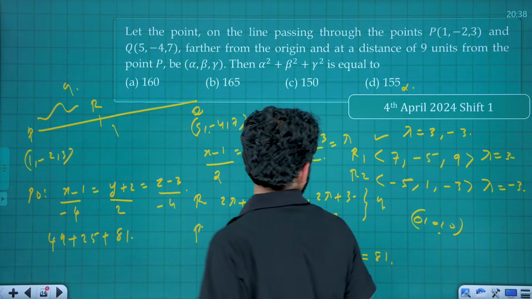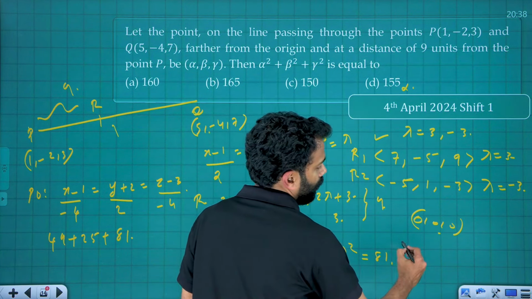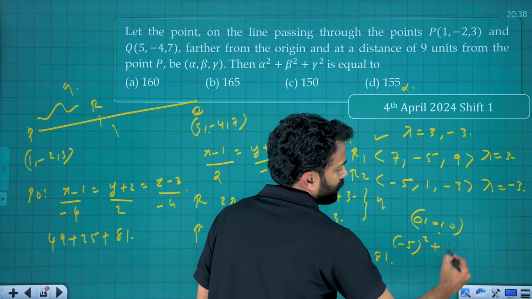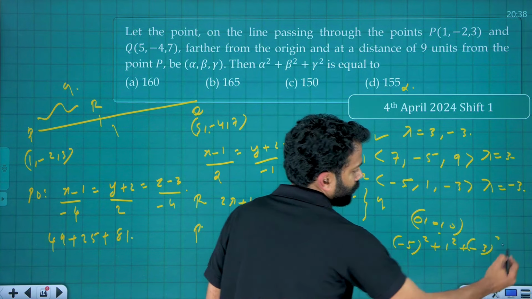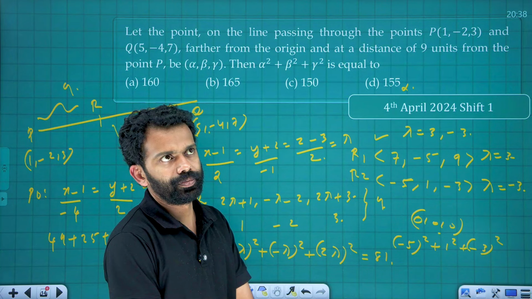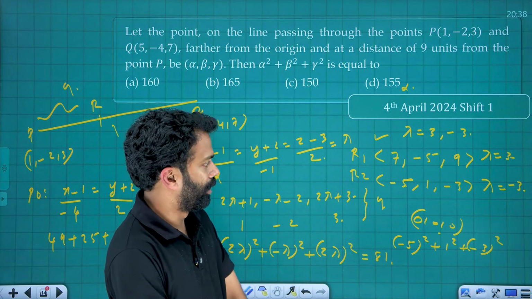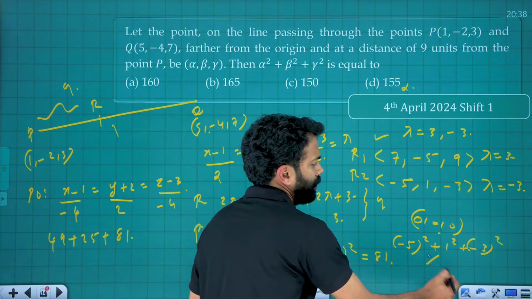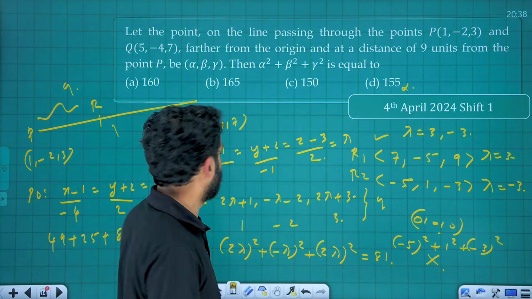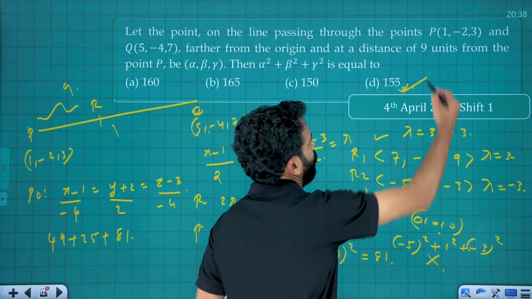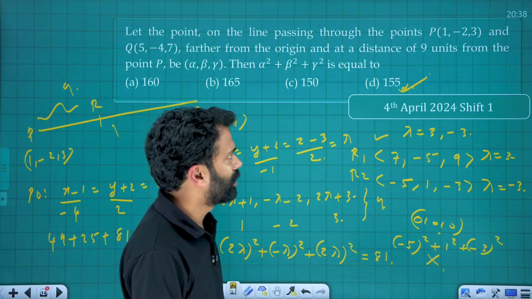And if you consider this one, it will be 25 plus minus 5 square plus 1 square plus minus 3 square. That is 25 plus 1, 26 plus 9, 35. Okay, we cannot accept that since it is closest to the origin. Therefore the correct answer is 155. That is the final correct answer for this one. It was a very easy question.